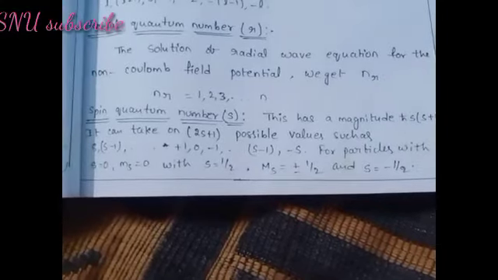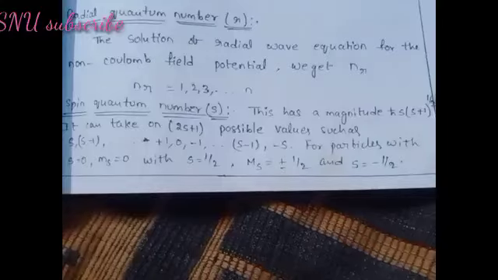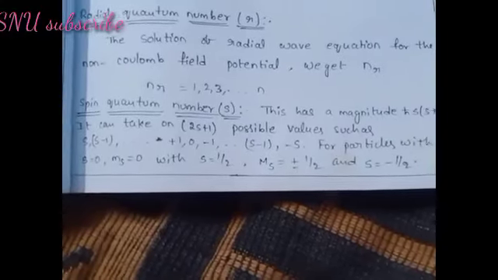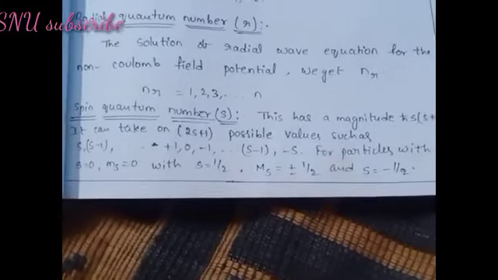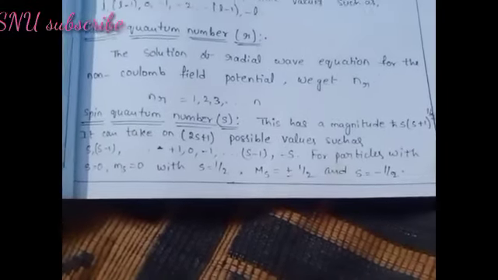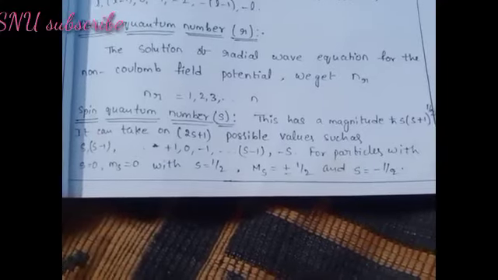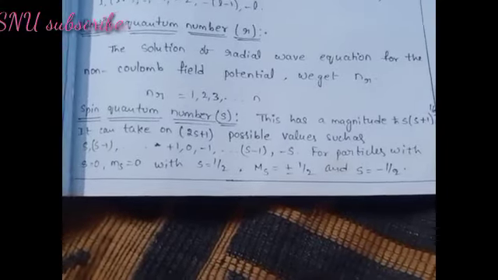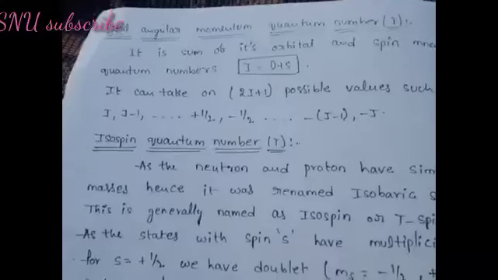It can take on 2s plus 1 possible values such as s, s minus 1, and so on, plus 1, 0, minus 1, and so on, s minus 1, minus s. For particles with s equal to 0, ms is equal to 0. With s equal to 1/2, ms is equal to plus or minus 1/2, and s is equal to minus 1/2.